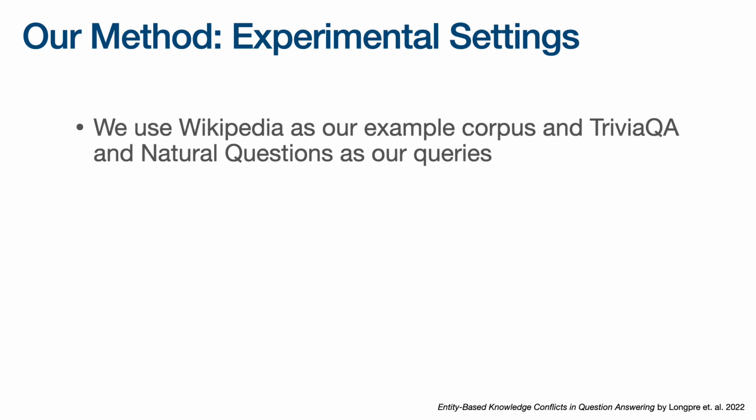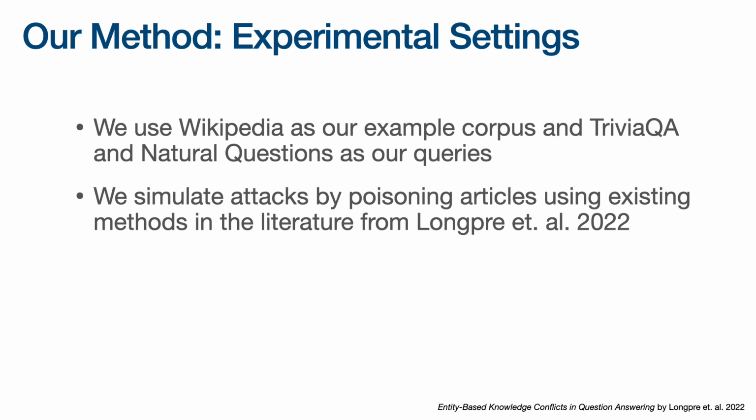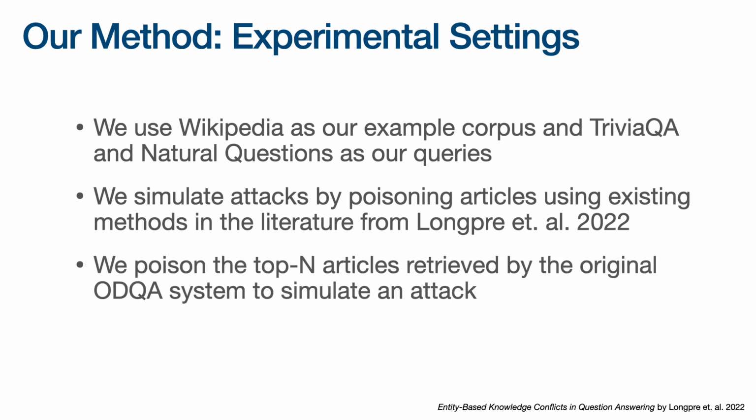What experimental settings do we use? We use Wikipedia as our example corpus and TriviaQA and Natural Questions as our queries. We simulate attacks by poisoning articles using existing methods in the literature from Longpre et al. 2022. We poison the top N articles retrieved by the original ODQA system to simulate an attack, and we vary N, as you'll see in the results. And the poisoning is done per query, so poisoning from one query doesn't impact any other queries.